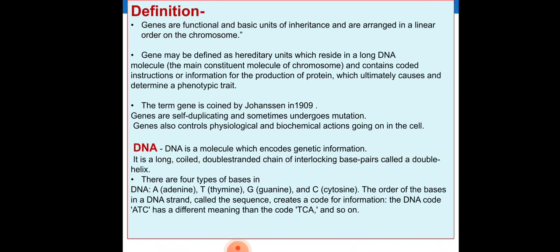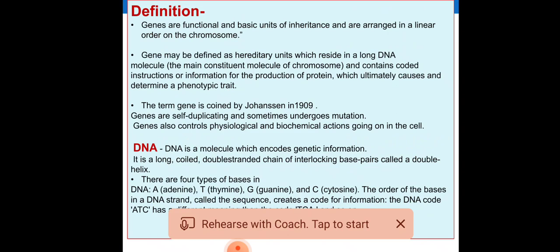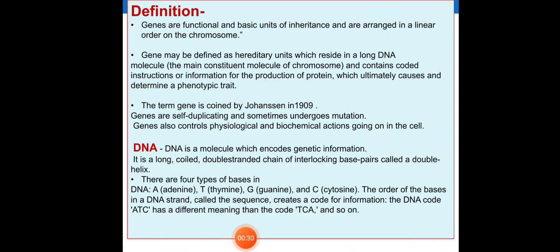Then what is meant by genes? Genes are the functional and basic unit of inheritance and are arranged in a linear order on the chromosome. A gene is also defined as a hereditary unit which resides in a long DNA molecule and contains coded instructions or information for the production of proteins, which ultimately cause and determine a phenotypic trait.